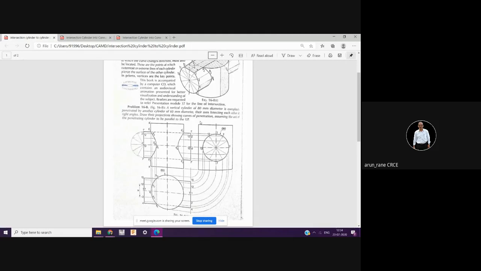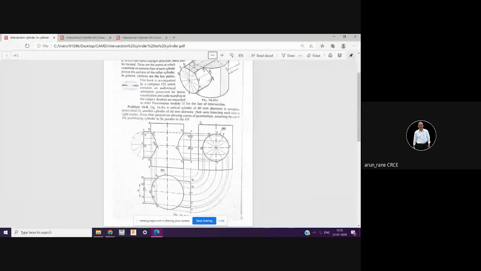So almost 11 or 12 students have completed their intersection of prism to prism. Good. Hats off to them. Nice attempt. I'll request others also to complete that assignment, prism to prism. You have to start. Don't wait. Once you start, automatically the things will happen.